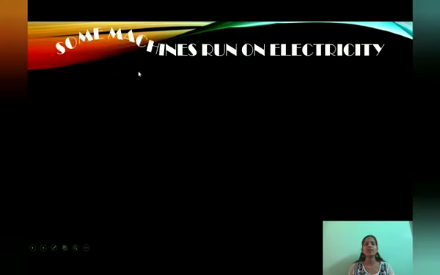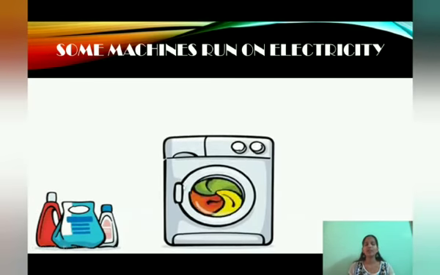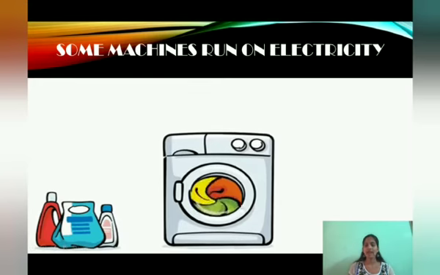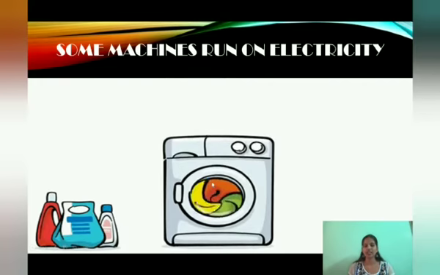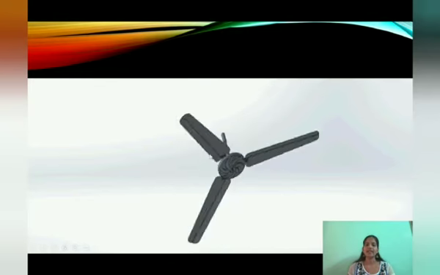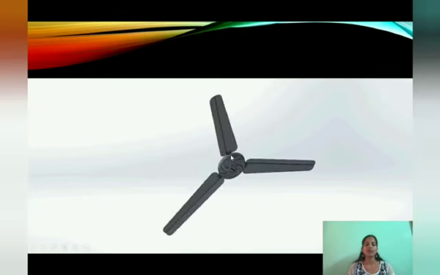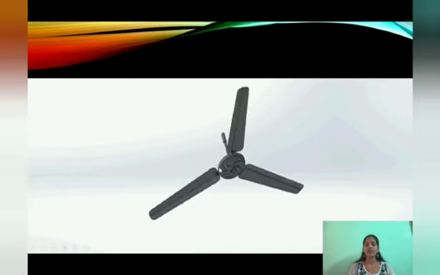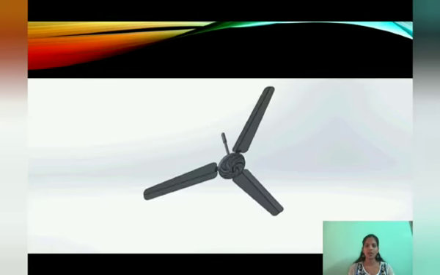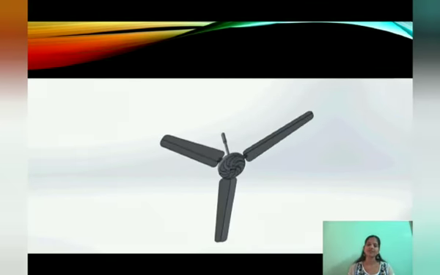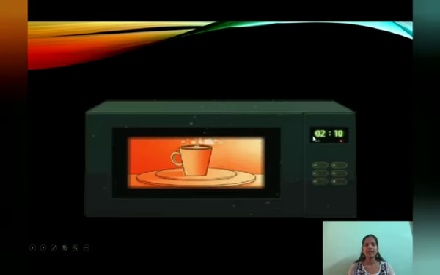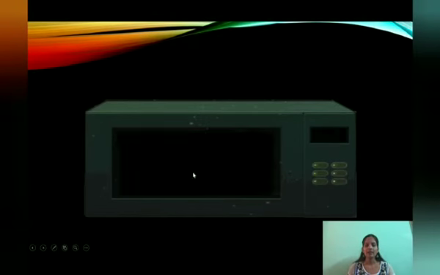Now we will see some machines that run on electricity. What are the examples? Washing machine. Yes. Almost all our houses have a washing machine, right? How does this washing machine work? It works with electricity. It requires electricity. Next example is a fan. Children, how does a fan work? With electricity. If the power goes, will the fan move? It will not run, right? It requires electricity. And one more example is a microwave oven. Why do we use the oven?